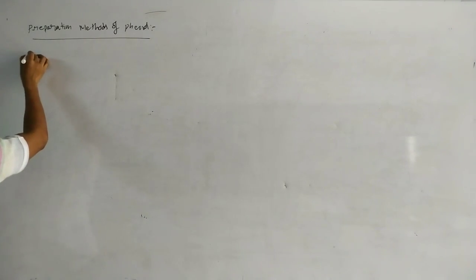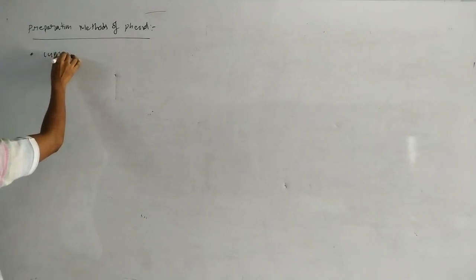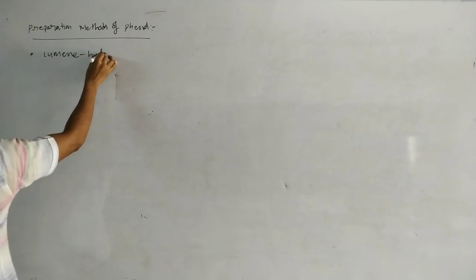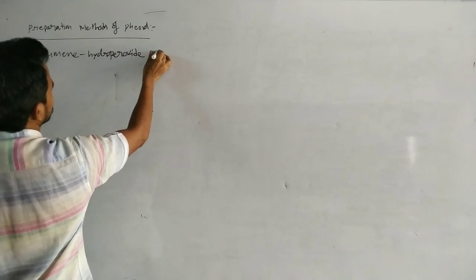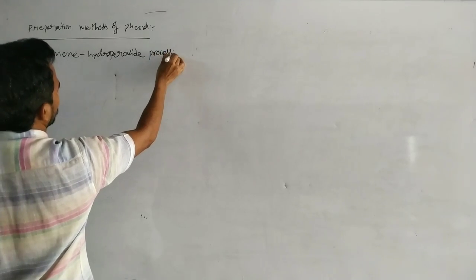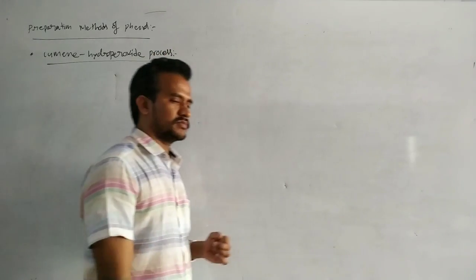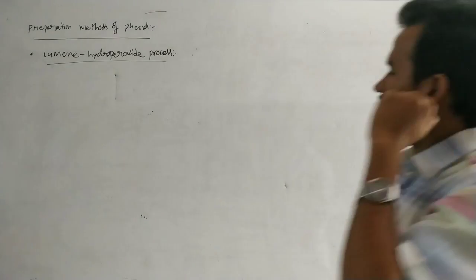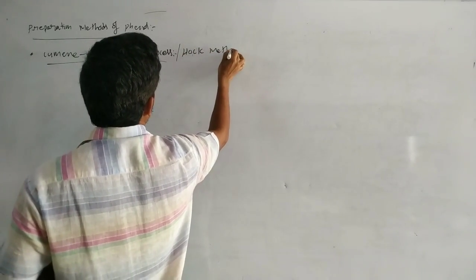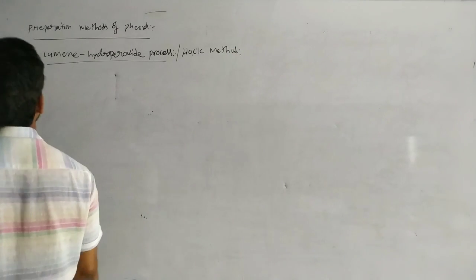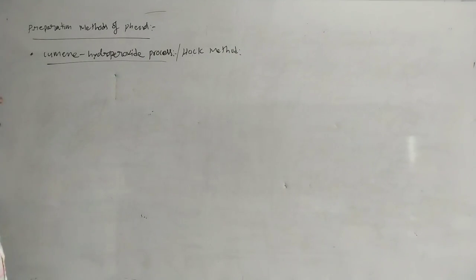Next, another preparation method. It's a very important preparation method: the cumene hydroperoxide process, also called the Hock method. It is a very important method for the school exam, and for our objective exam also.